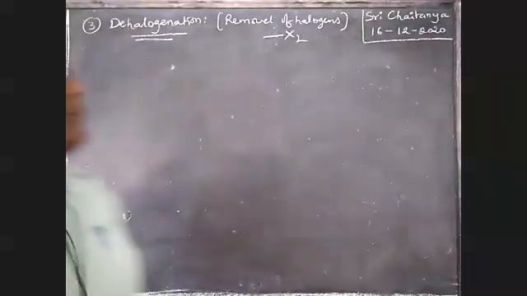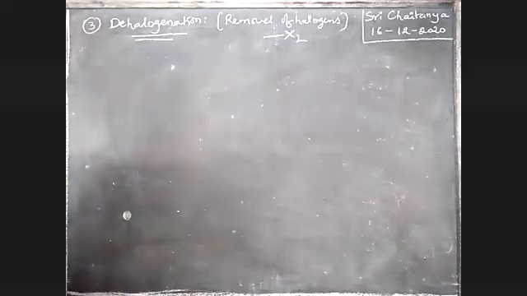See here, boys. Minimum 2 halogens are required here.